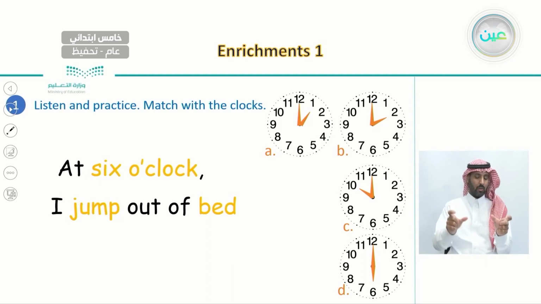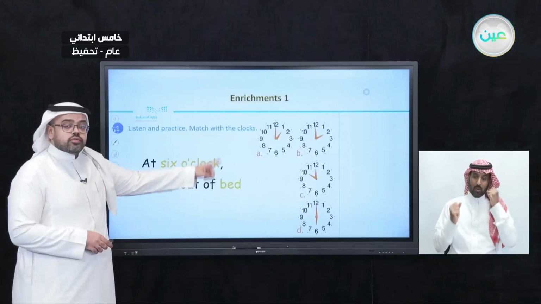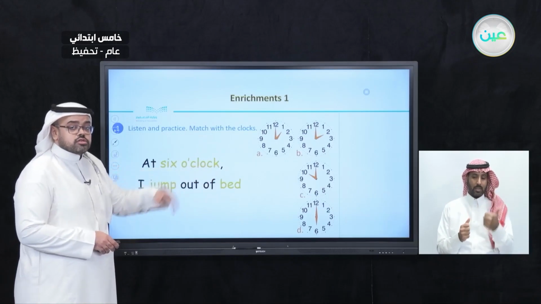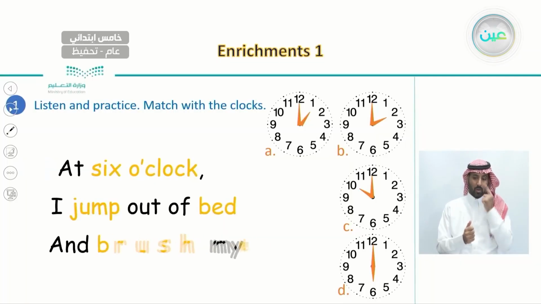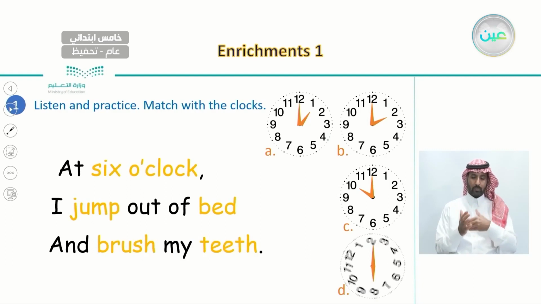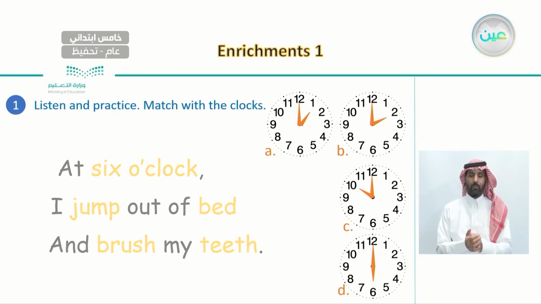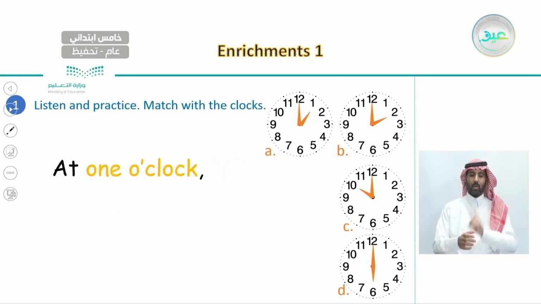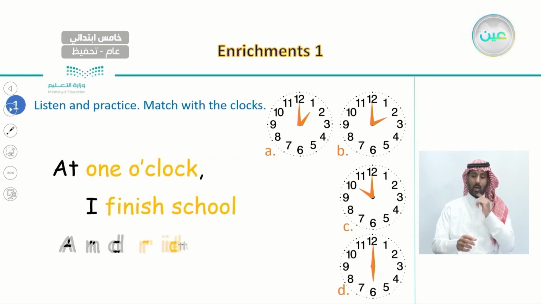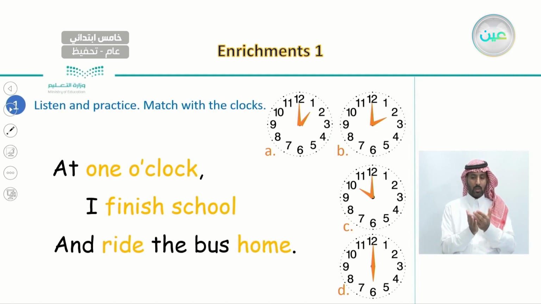At 6 o'clock, I jump out of bed. Which one of these clocks is 6 o'clock? It is, of course, the last one, number D. Let's listen to another phrase. At 1 o'clock, I finish school and ride the bus home. Which one of these clocks represents 1 o'clock? It is, of course, number A.